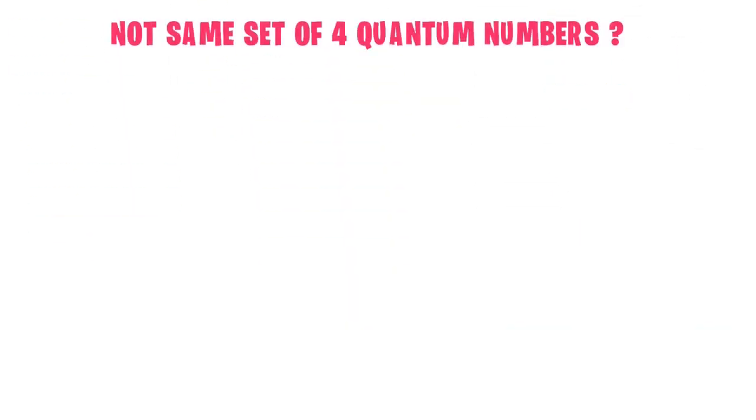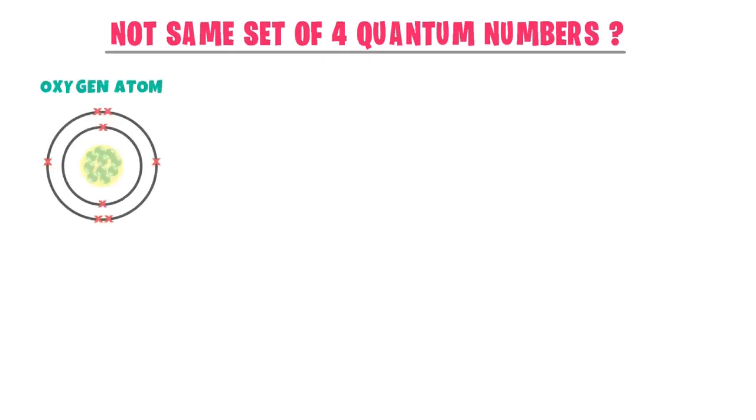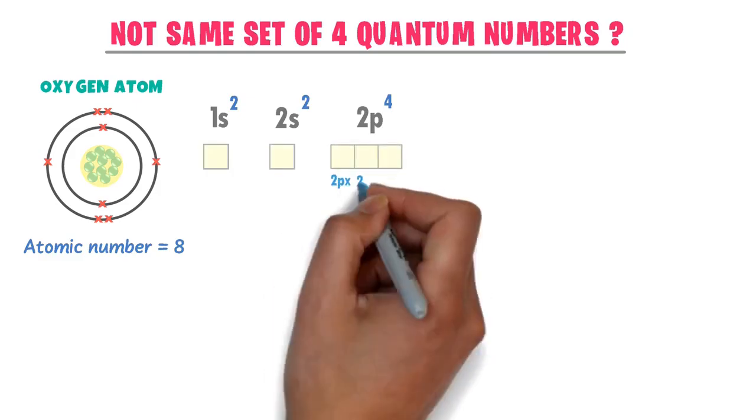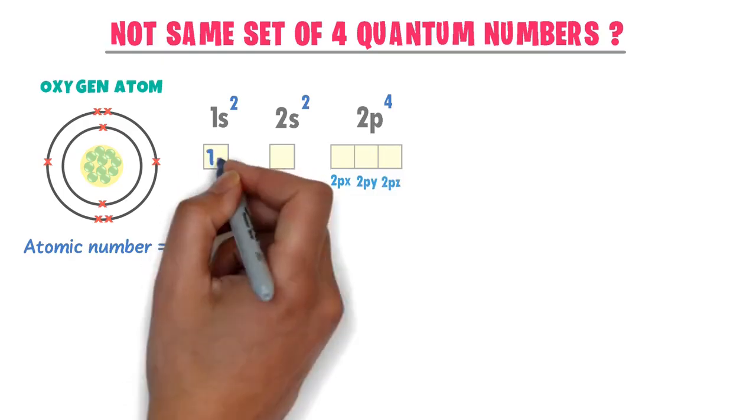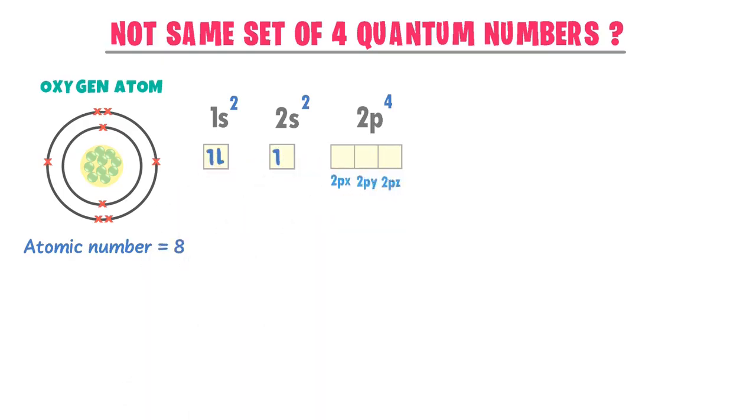Now let me teach you why no 2 electrons have the same set of 4 quantum numbers. Well, consider oxygen and its atomic number is 8. In the case of 8 electrons of oxygen, 1s can accommodate 2 electrons, 2s can accommodate 2 electrons, and 2p can accommodate 4 electrons of oxygen. We know that 1s and 2s have 1 orbital, 2p has 3 orbitals as 2px, 2py and 2pz. 2 electrons in 1s orbital with opposite spin, 2 electrons in 2s orbital with opposite spin, 1 electron in 2px, 1 electron in 2py and 1 electron in 2pz.